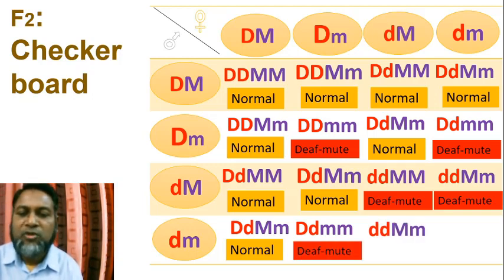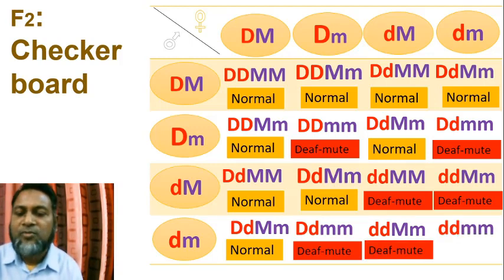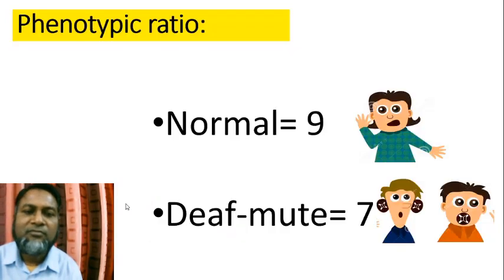This person has both small d, recessive d, so this person is deaf. As a result, this person is deaf mute. This person has both small d and both small m. As a result, this person is deaf as well as mute, so this person is deaf mute. From this explanation or experiment, we found the phenotypic ratio: normal 9 and deaf mute 7. This is the deviation of Mendel's second law.